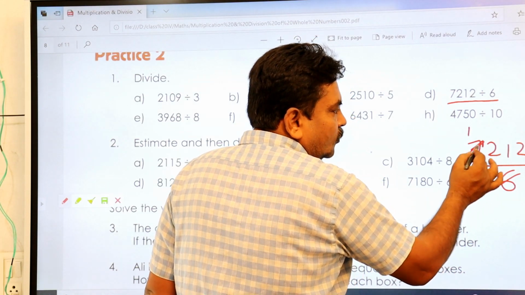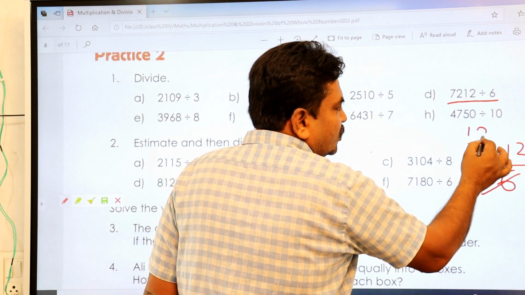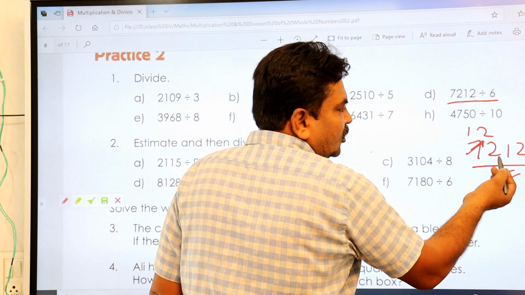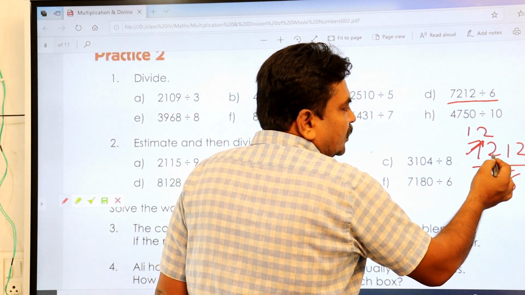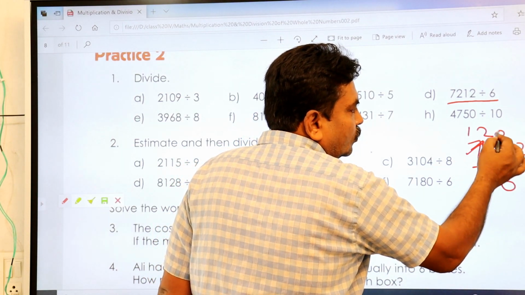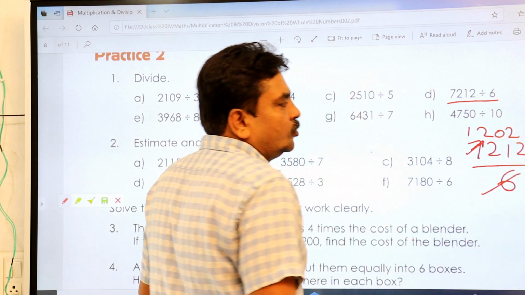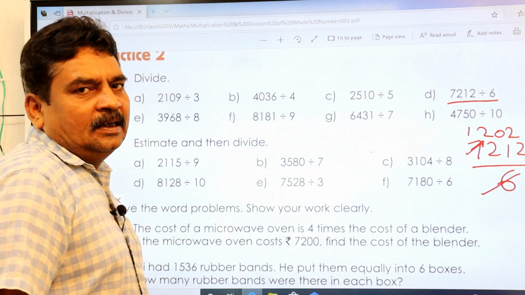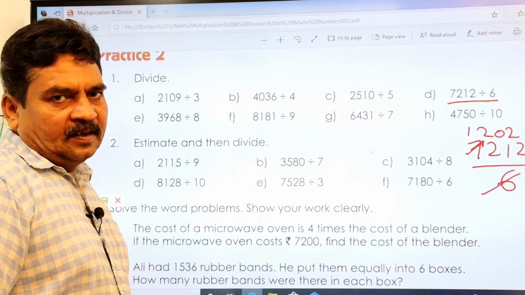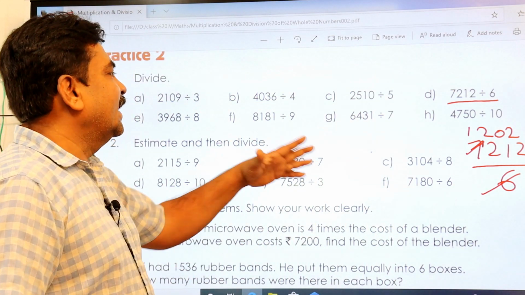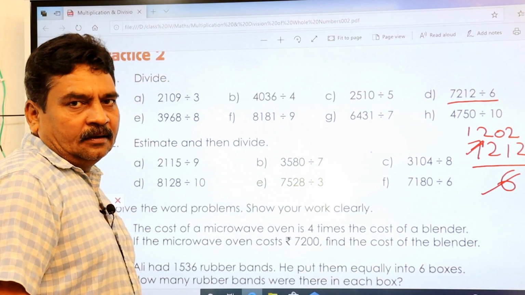Remains 1. Okay, 12. So 6 twos are 12. You understood? Right. Then here 0. Then 6 twos are 12. So 1202 is your answer for this. In that way you can cancel and do it.